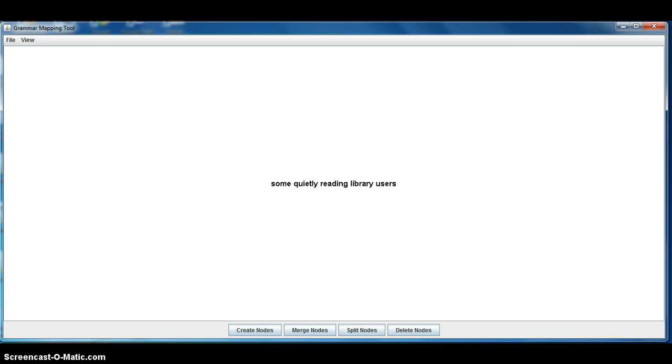Exercise 9.1, Sentence 2: "Some quietly reading library users." Here again we have to figure out what is modifying what. Let's just start with what we know before we analyze more deeply. We'll just know that all of this is an NP, and let's assume again, as we always do, it's the subject.